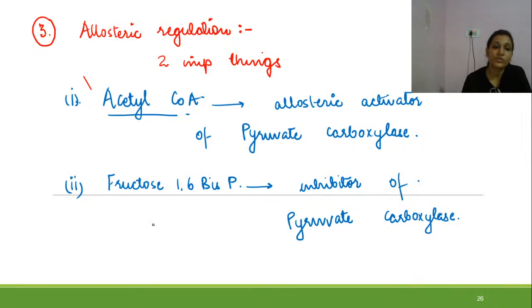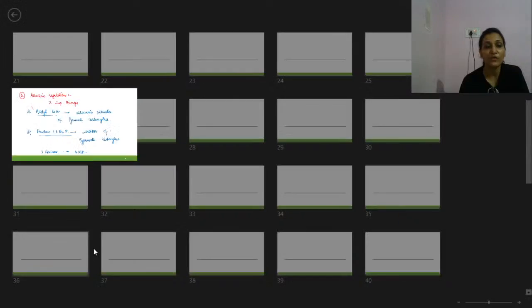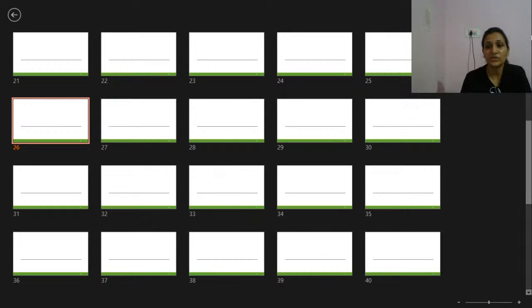So this is how the enzymes are regulated, and how various non-carbohydrate precursors are used for the production of glucose. And in production of one glucose molecule from the non-carb sources, there is expenditure of 6 ATP, right? So before ending today's session, let us have a very quick revision of the things that we have seen in today's class.